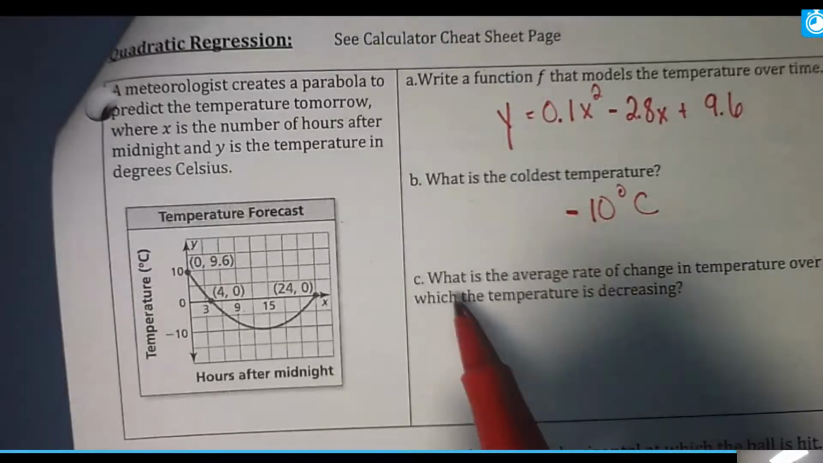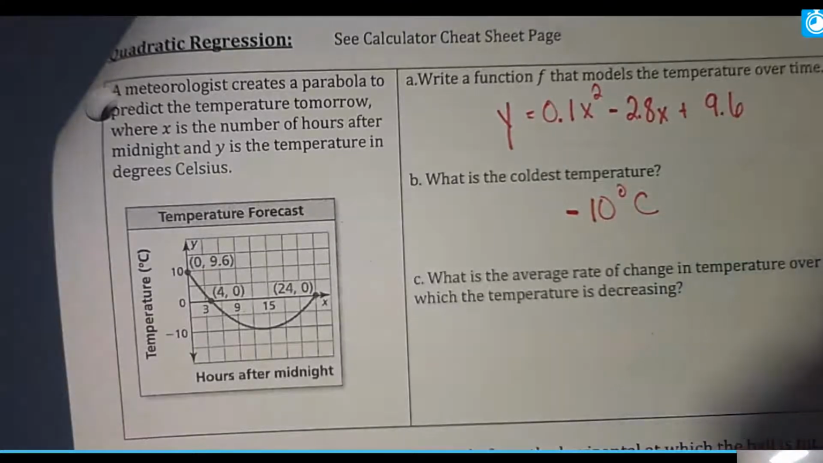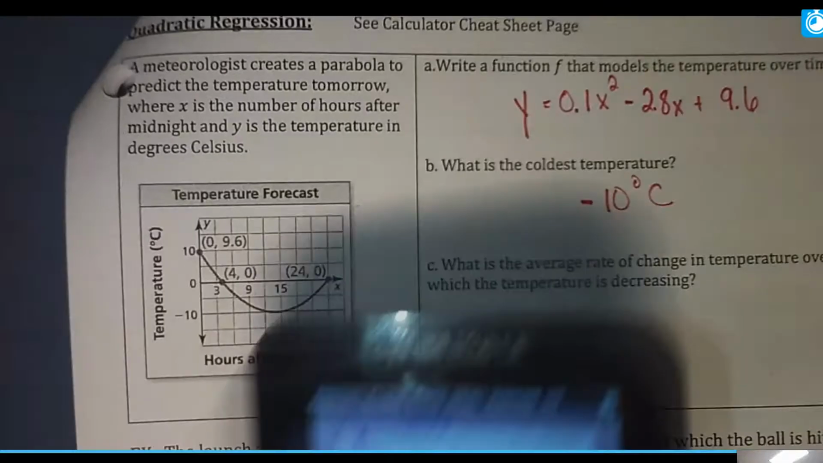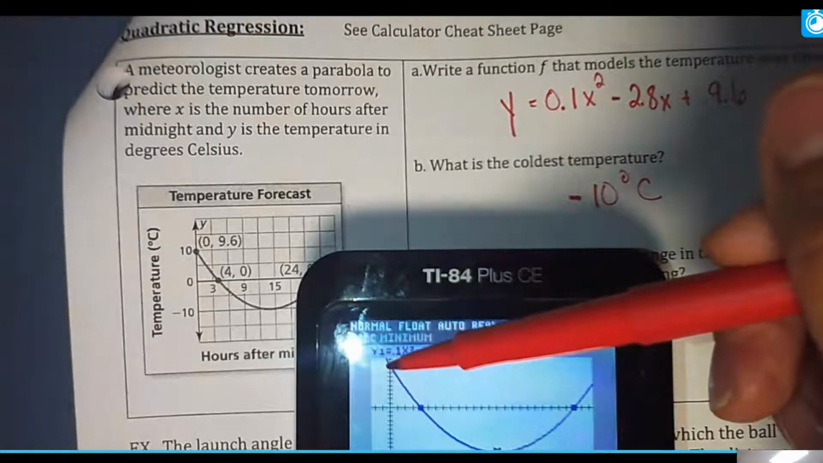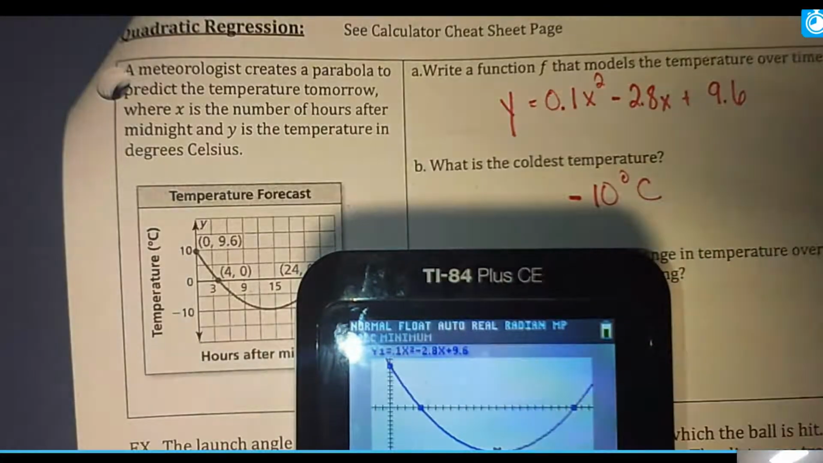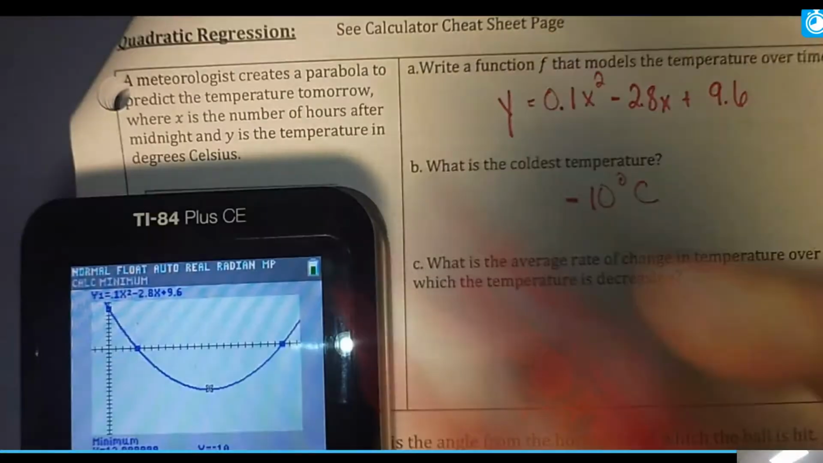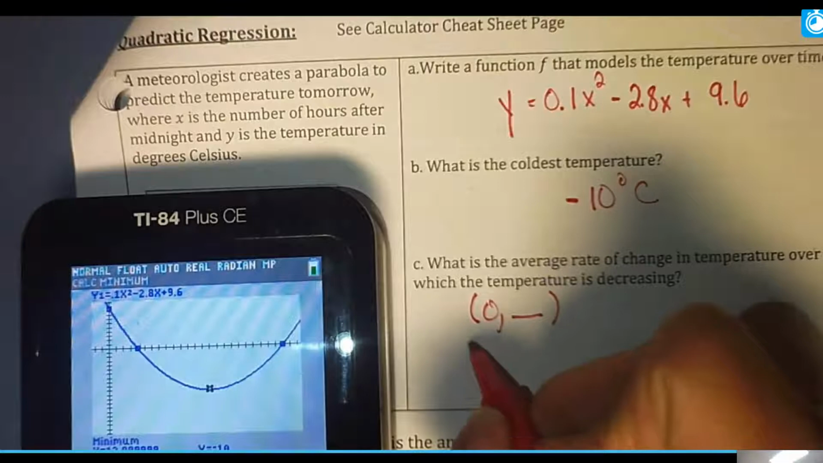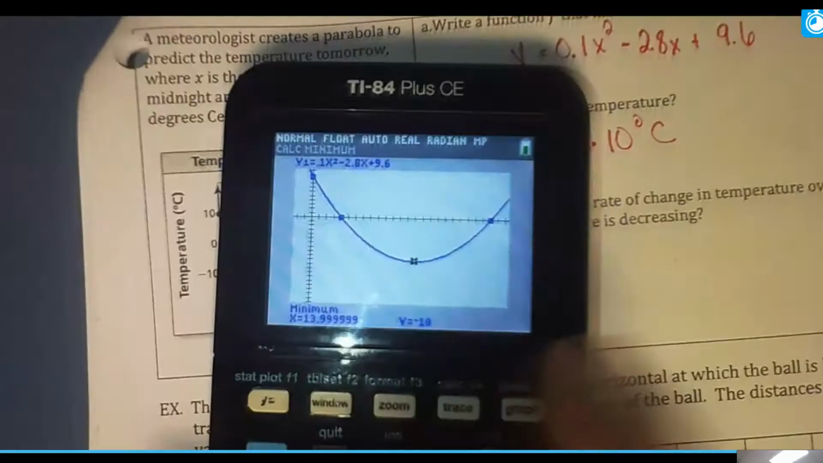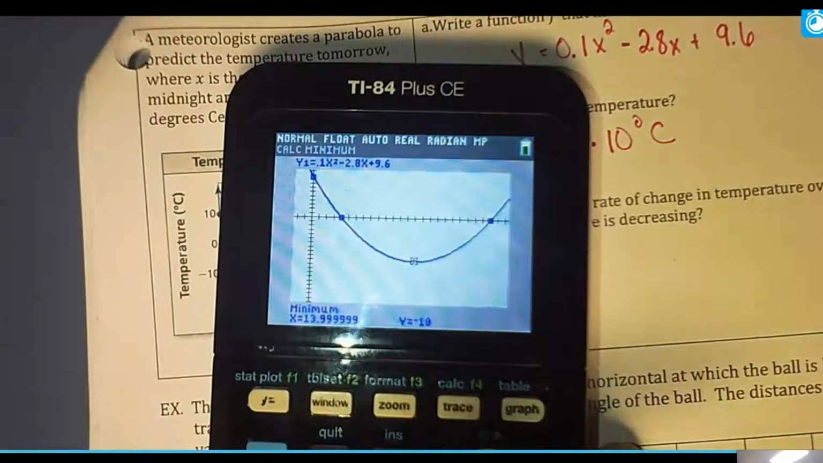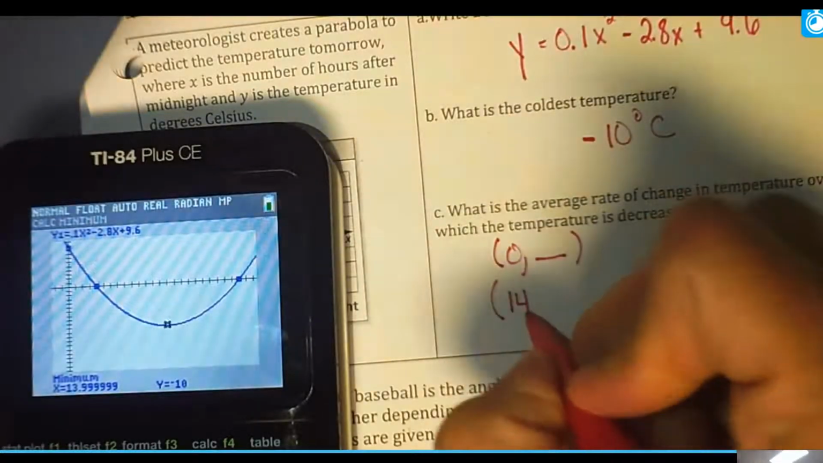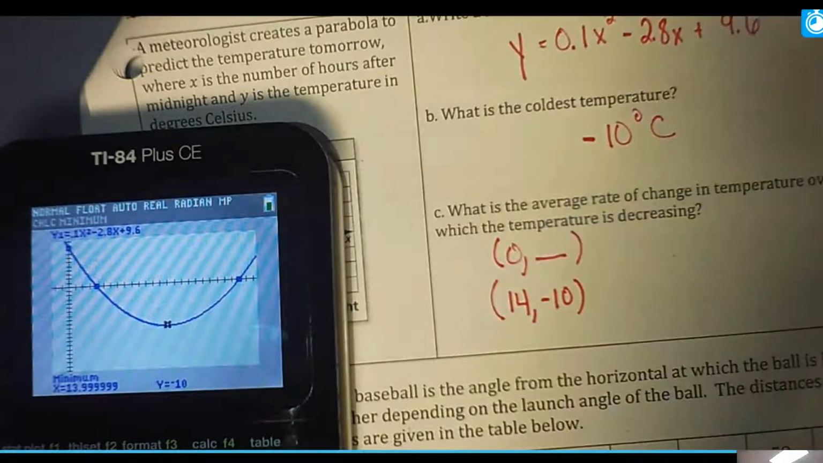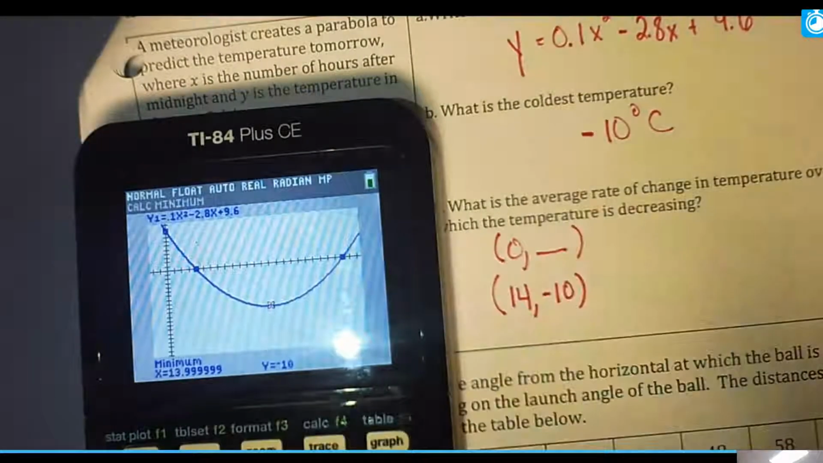And now I'm going to answer, what is the average rate of change in temperature while the temperature is decreasing. So I want to know this point to this point. So back to my graph, from here down to the decreasing point. So I'm going to get my values. So if x is 0, get that value, and where it decreased, it ended the decrease at this minimum. So 14 and -10. So the only thing I have to do is get this y value, which I can easily do if I go to my table.